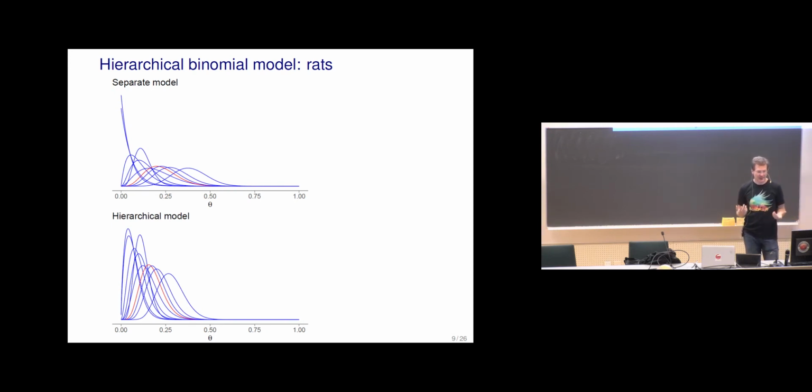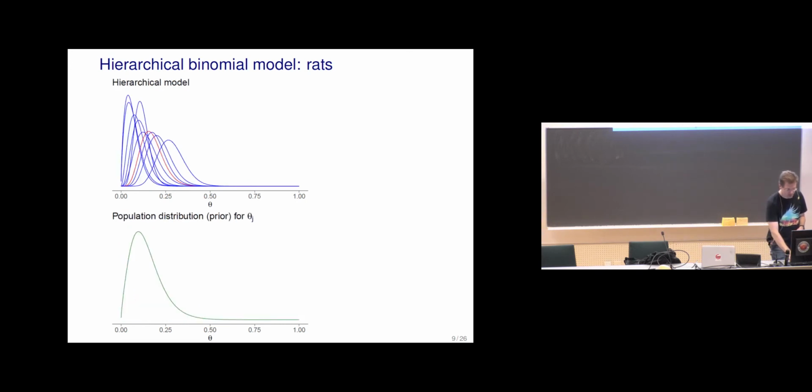The benefit of the hierarchical model is that we are borrowing information from similar studies and then reducing the uncertainty in each study. And here you can also see the comparison with the hierarchical model and what we learn about the population.